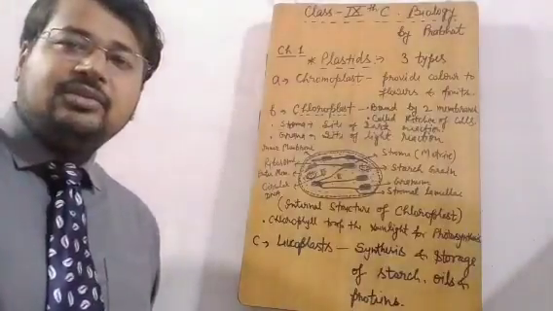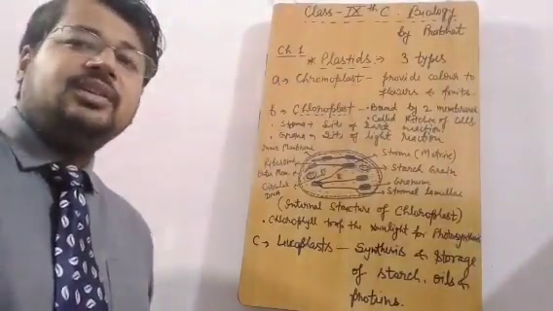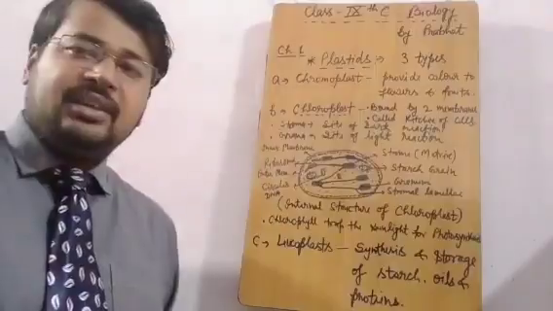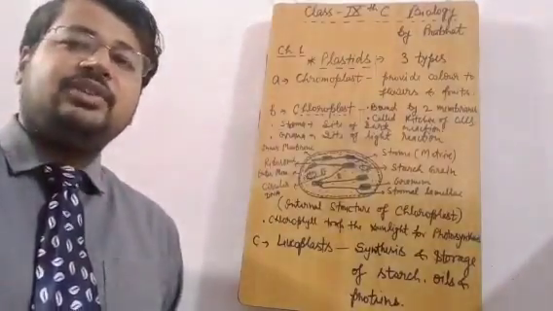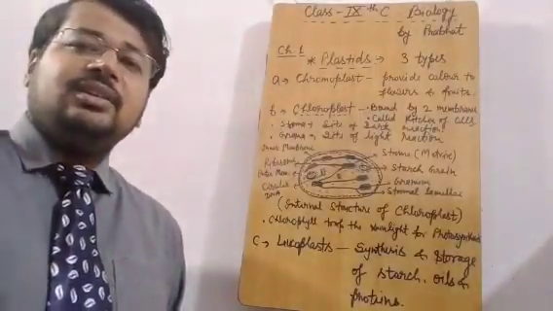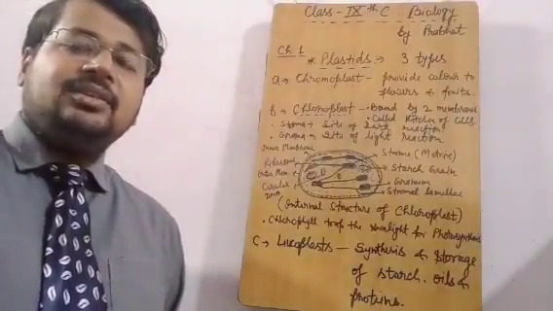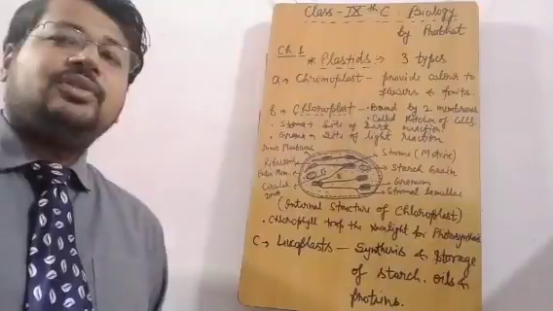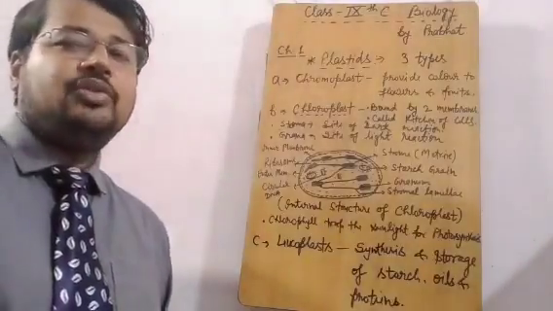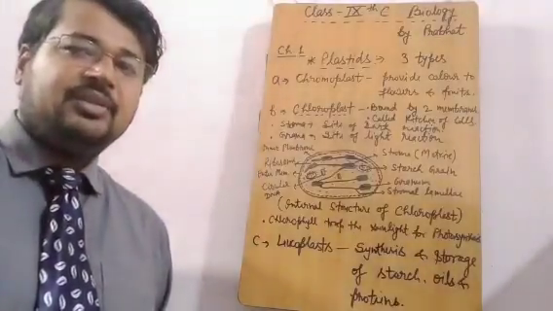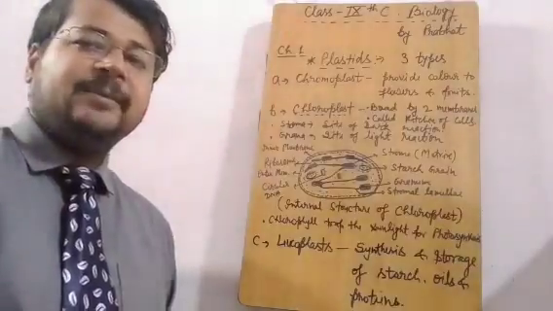And I have told the students to send me the diagrams of animal and plant cell, colorful diagrams, but only 2 or 3 students have sent me. The rest of the students are just resting at their home. So try to put some effort. If you want to be proficient in biology, diagrams are very important for that.